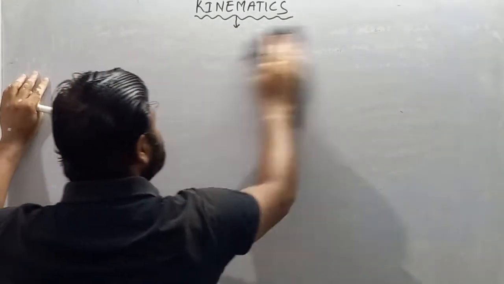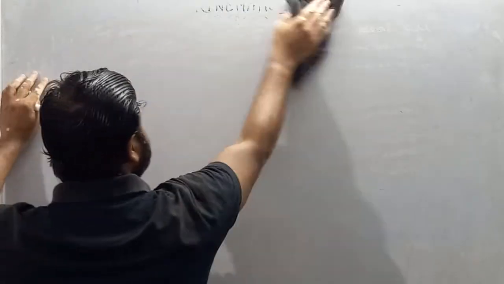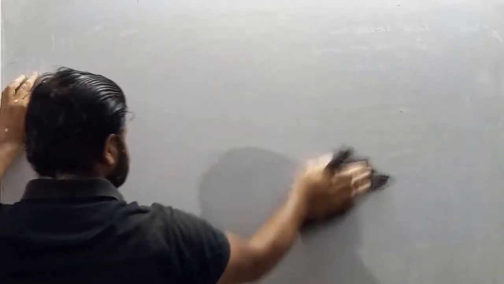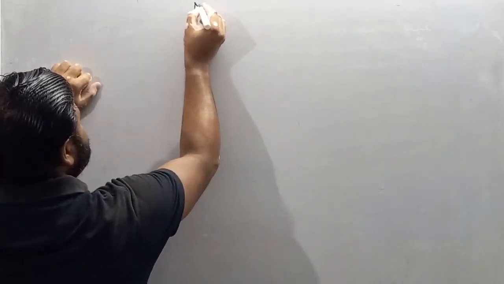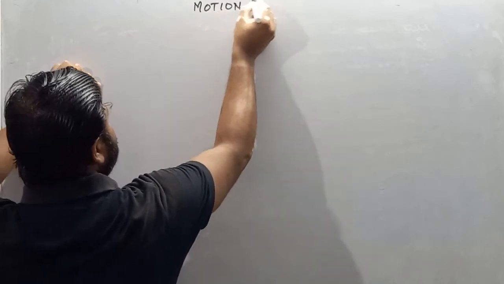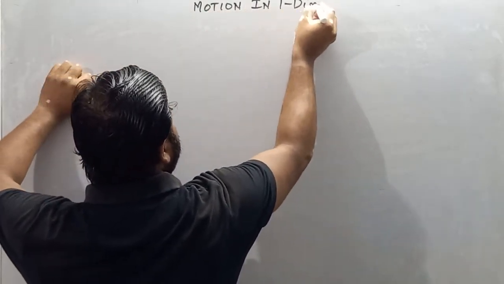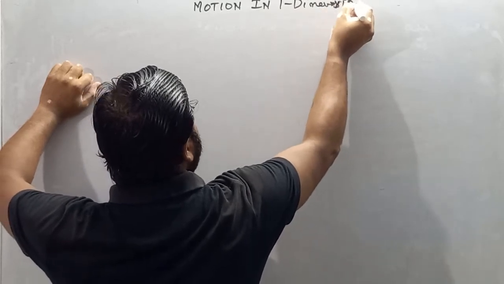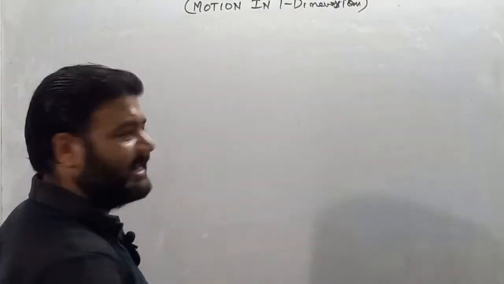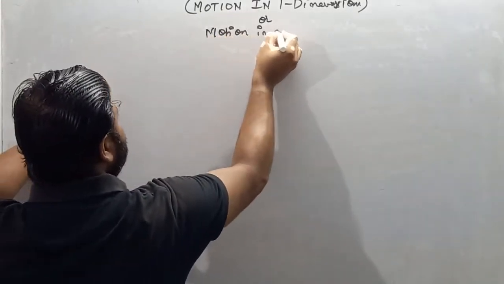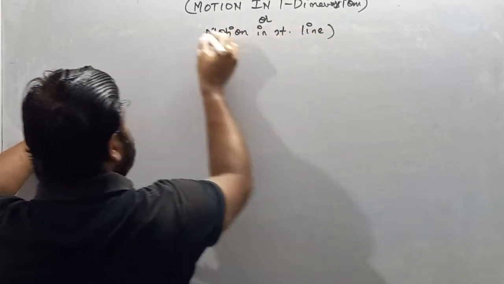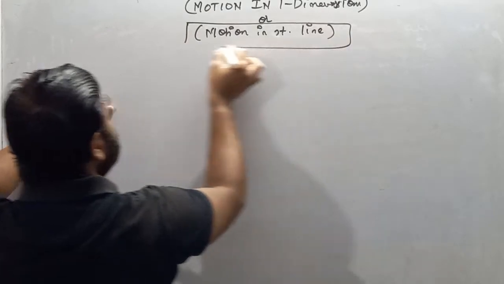Before understanding motion, write down the heading. It is motion in one dimension, which is also called motion in straight line. So dear student, what actually is motion?